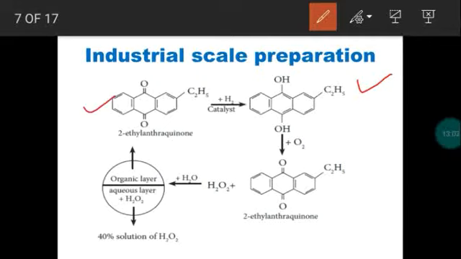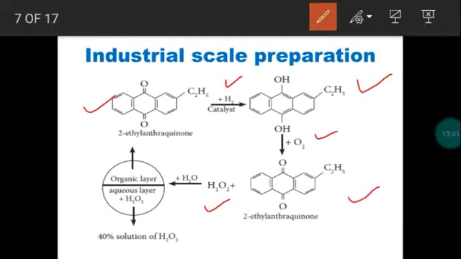For that, we need the reactant 2-ethyl anthraquinone. When this undergoes a reduction process, that is, when 2-ethyl anthraquinone is treated with hydrogen in the presence of a catalyst, this 2-ethyl anthraquinol will be formed. Next, this 2-ethyl anthraquinol will undergo auto-oxidation. Spontaneous oxidation, we won't induce it. It combines with oxygen present in the atmospheric air. It produces hydrogen peroxide with the regeneration of 2-ethyl anthraquinone, right?